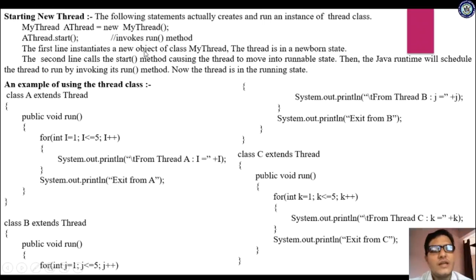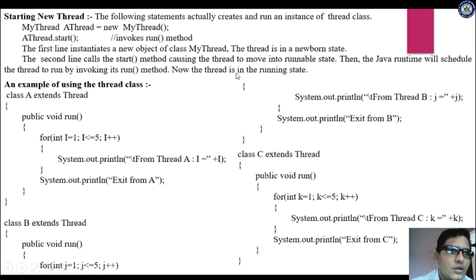The first line instantiates the new object. The thread is in the newborn state. Whenever the object is created for a thread, it is in the newborn state. The second line calls the start method, causing the thread to move into the runnable state. Whenever you call the start method, it is getting ready. That is called the runnable state. Then the Java runtime will schedule the thread to run by invoking its run method. Whenever it is scheduled, it is in the running state.